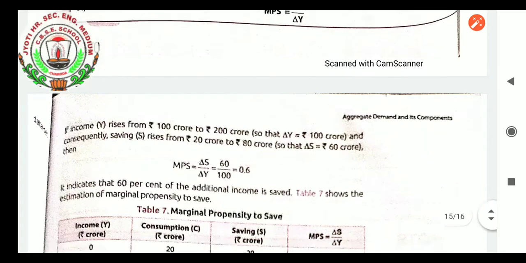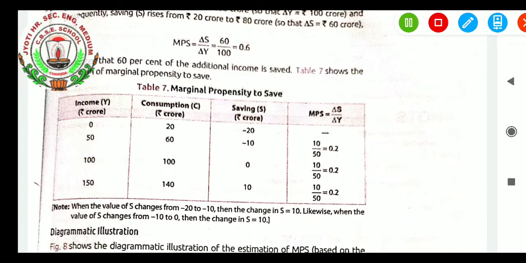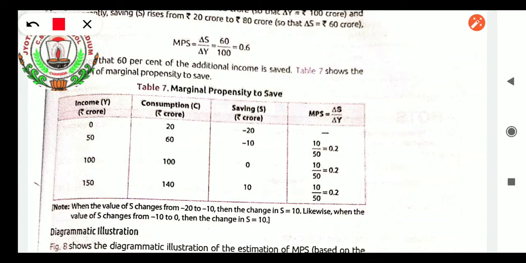Now we will proceed with some mathematical calculation of MPS. Income Y and consumption C are given, and saving S. MPS is delta S upon delta Y. Here income is 0, consumption is 20, so savings will be minus 20, and no MPS will be there. Next line, income increases from 0 to 50, and savings rise from minus 20 to minus 10. The change in savings is 10, so 10 divided by 50 gives 0.2.